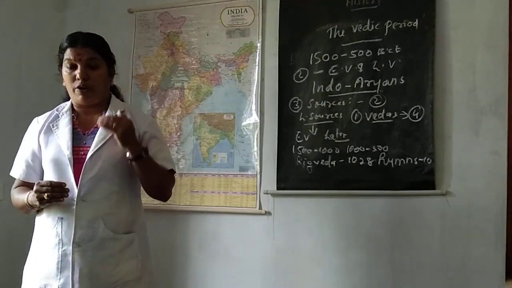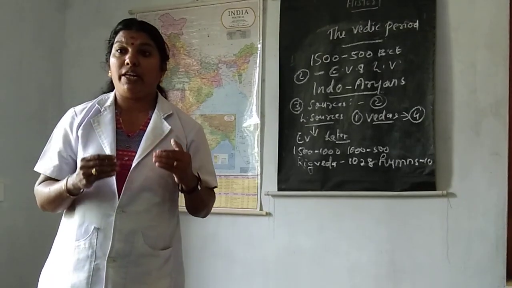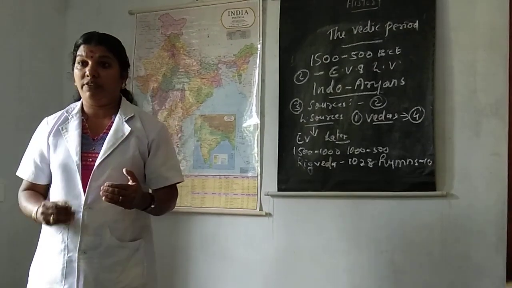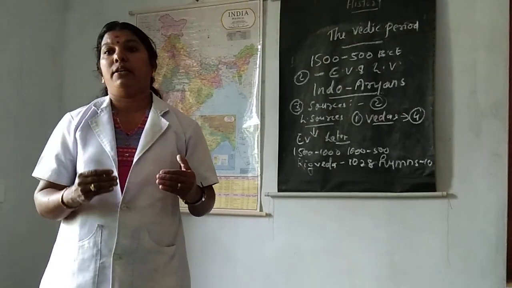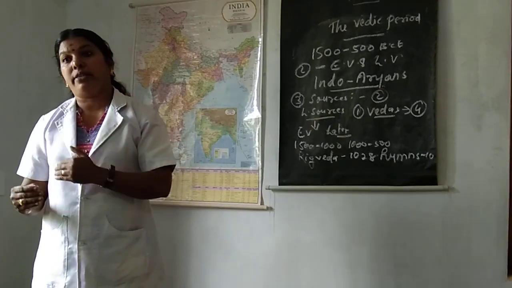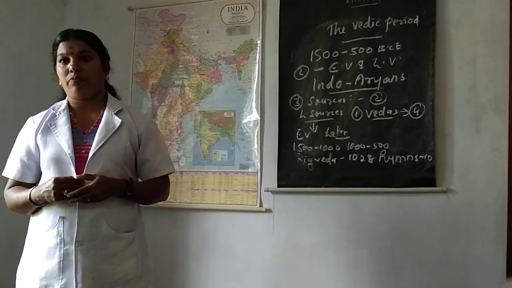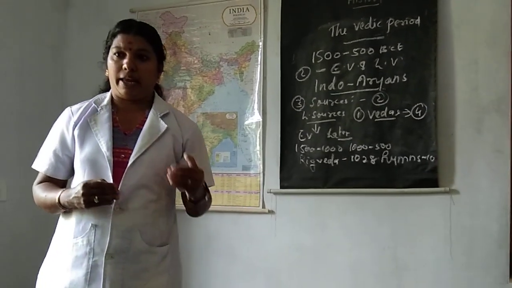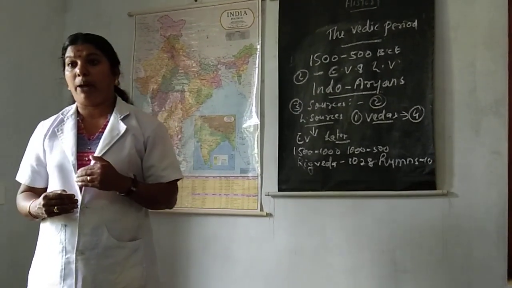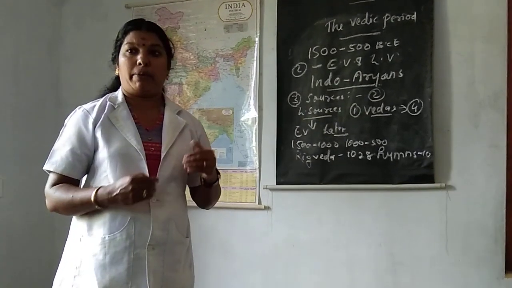Once more I will say, each Veda has several Brahmanas attached to it, along with it. Example, Aitareya Brahmana, Shatapatha Brahmana and Jaimineya Brahmana.